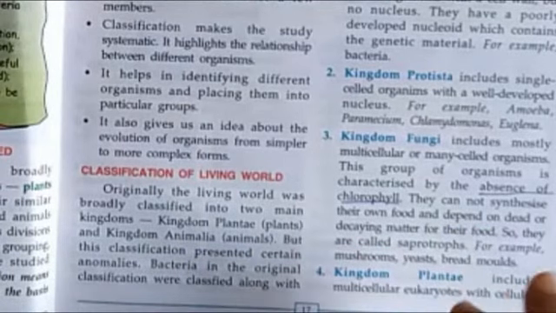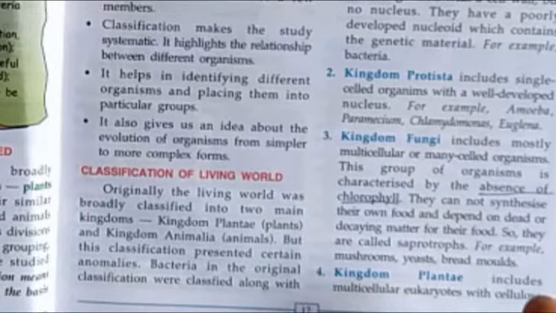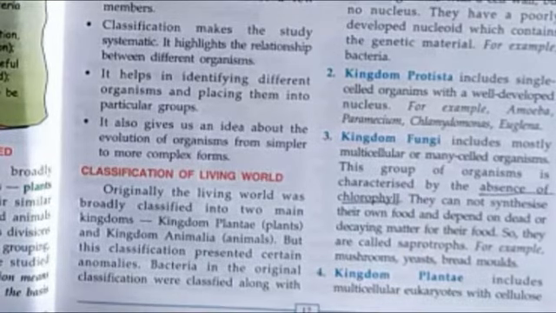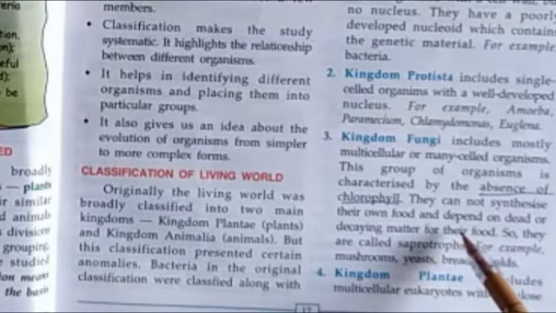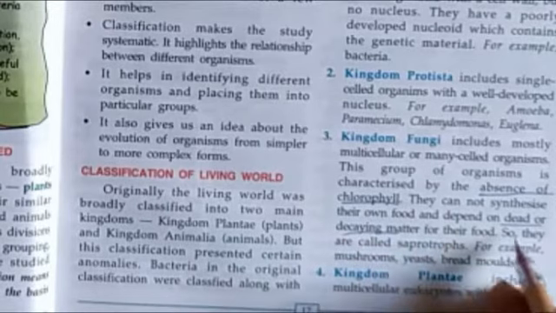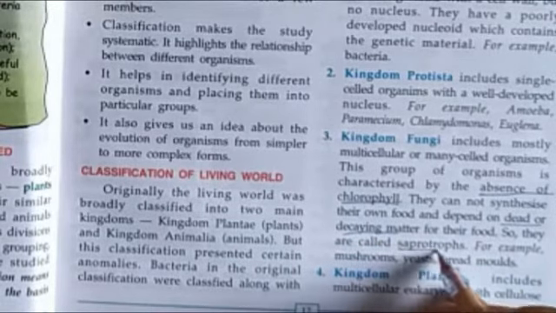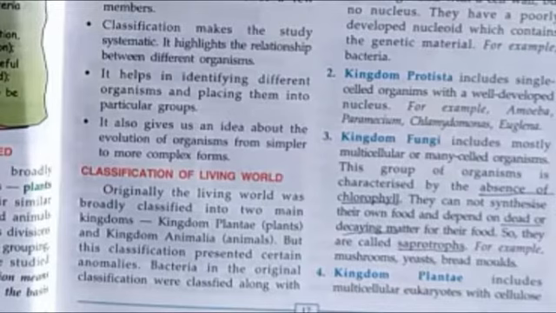That means they are what type of nature? Saprophytic in nature. Saprophytic in nature means they depend on other dead and decaying matter for their food and nourishment. Chlorophyll should be there for the preparation of food by green plants, but fungi are without chlorophyll, so they cannot prepare their own food. They have to depend on dead and decaying matter for their food. That's why they are known as saprotrophs or saprophytic in nature. Any example you can take? Yeast is a very good example. Bread molds and some of the mushrooms also you can take.